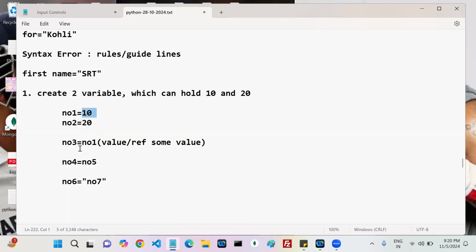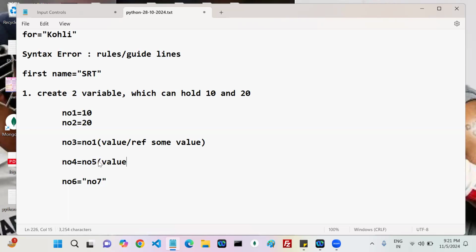So number one refers 10. So my number three value is what? 10. Okay, this 10. Now come to this statement. Tell me, this is what? Variable name. And this one? Variable value.